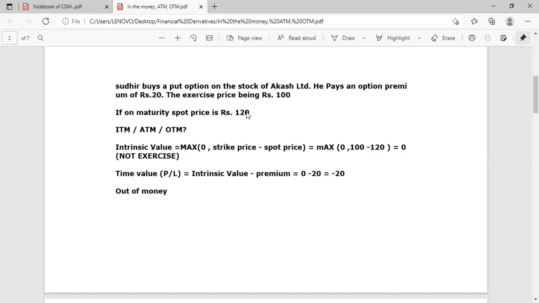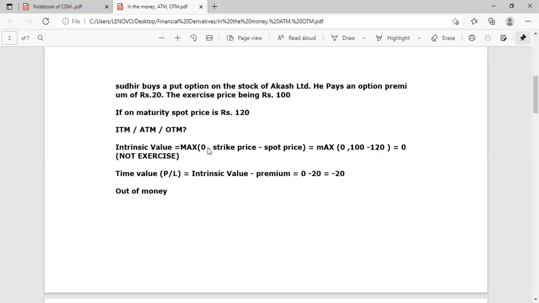spot price is 120. Spot price on expiry is 120. Now Sudhir is bearish for the stock of Akash. Sudhir believes that Akash Limited share price will fall below 100 after 1 month. But unfortunately, market price is going above 100 rupees. So he is losing in the deal. When he is losing in the deal, he will not exercise the deal.